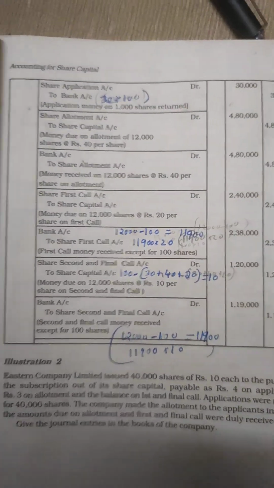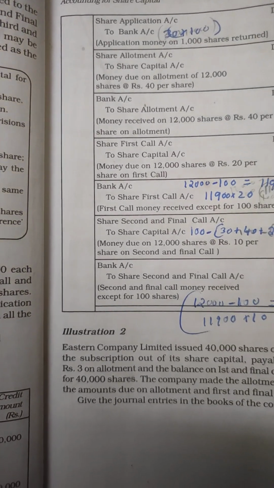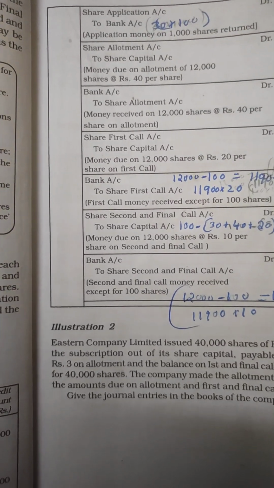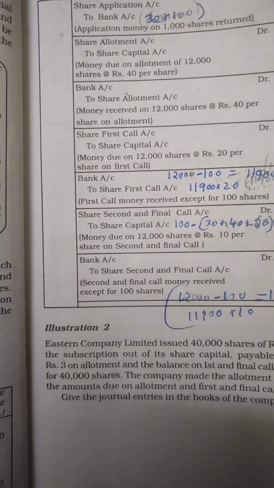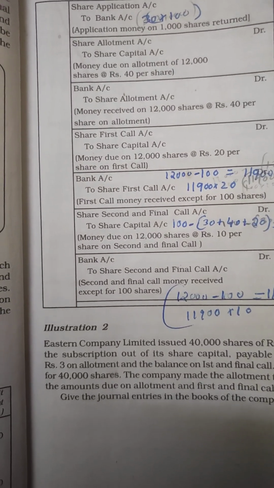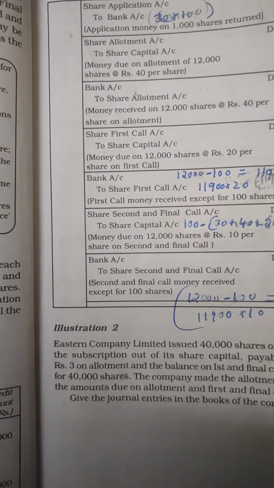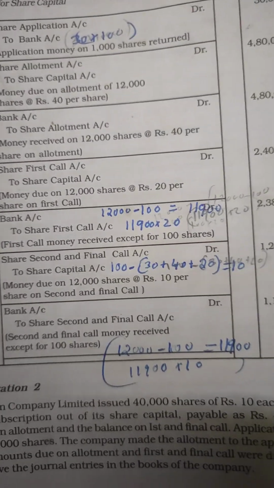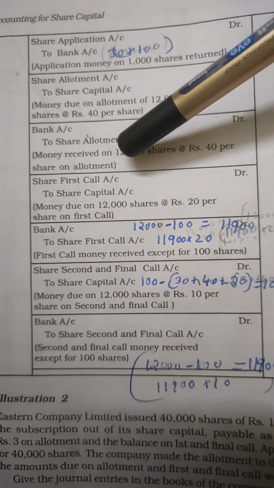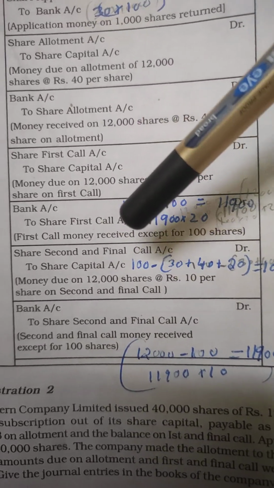Then it is said in the question that the remaining balance amount is received as second and final call. So the journal entry relating to the share second and final call will be the next one.